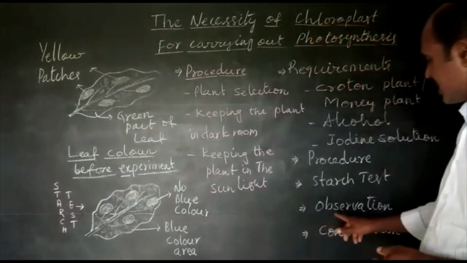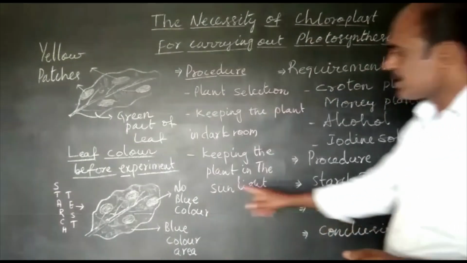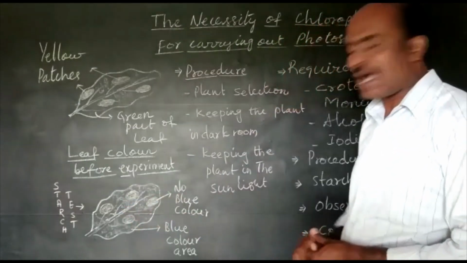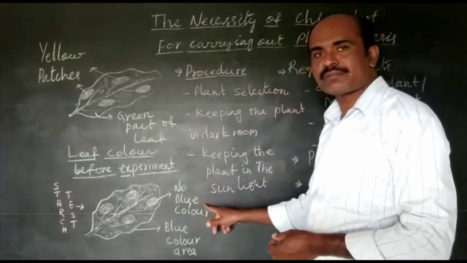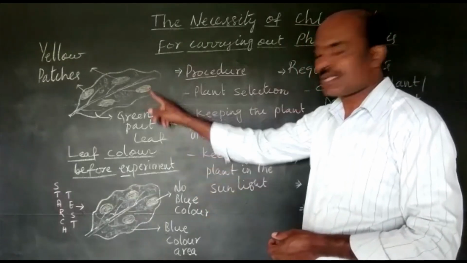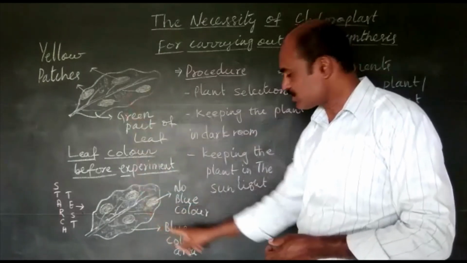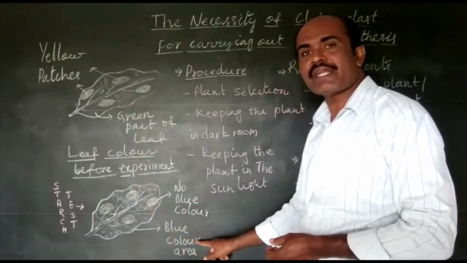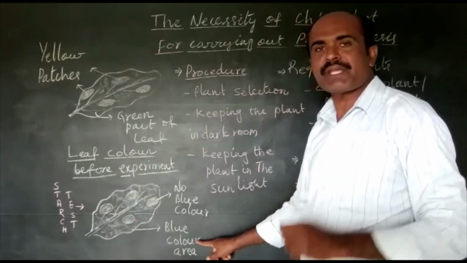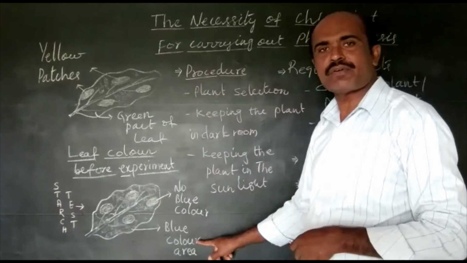Now let us understand the observation. What happens? These yellow patches have not turned blue because of the absence of chloroplast. The green part of the leaf has turned blue, which indicates the presence of starch. It means chloroplast is essential for carrying out photosynthesis.